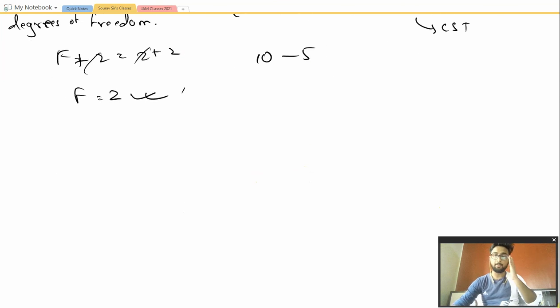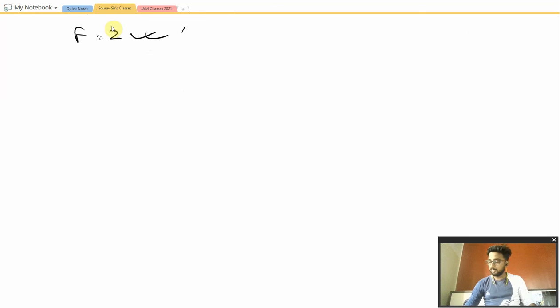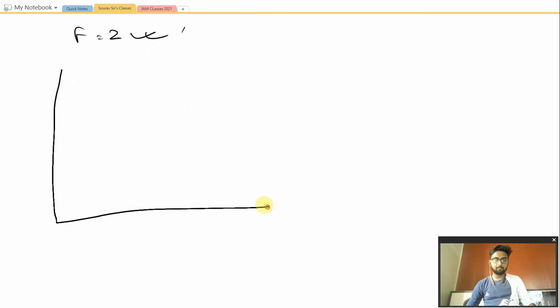In the next part of this question, you have to explain it with the help of the phase diagram of the phenol water system. So let me just draw the phase diagram for you. We have temperature over here, and concentration over here. Obviously, this ranges from 100% to 0%, the concentration of phenol being added into the system.